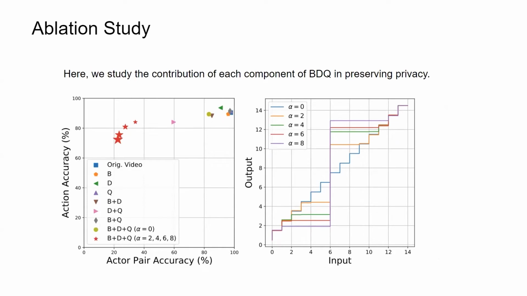We study the contribution of each of the components of BDQ in preserving privacy. We observe that as the value of alpha increases, the quantization intervals merge, leading to a faster decline in the action recognition accuracy compared to the privacy accuracy.